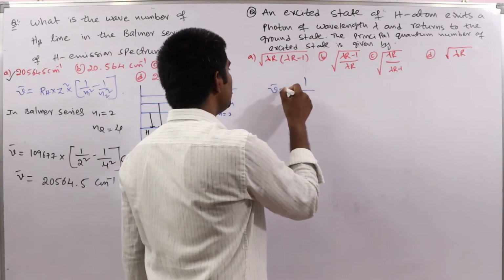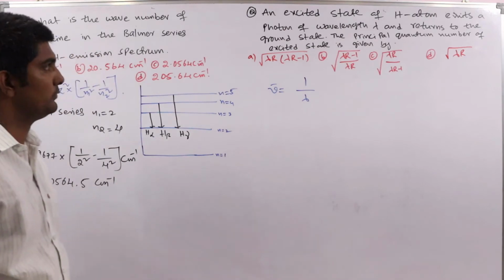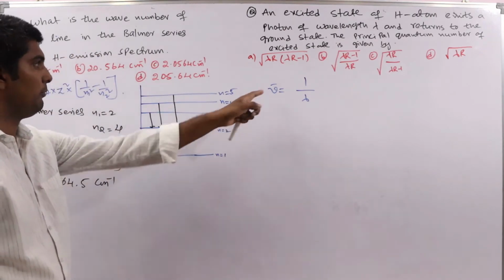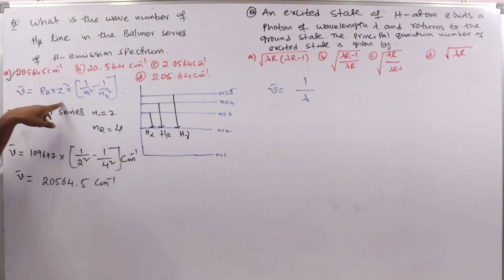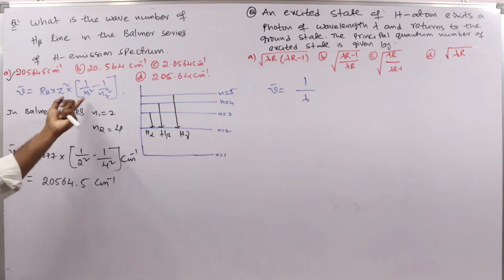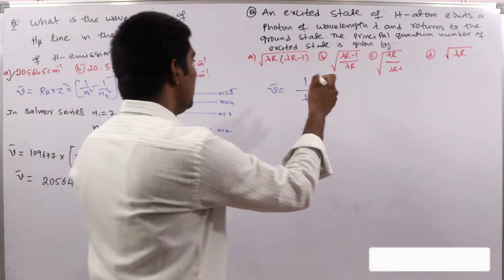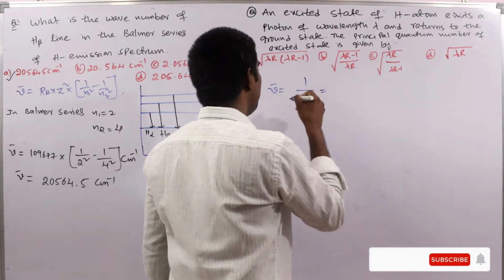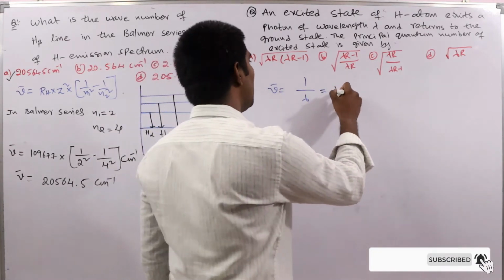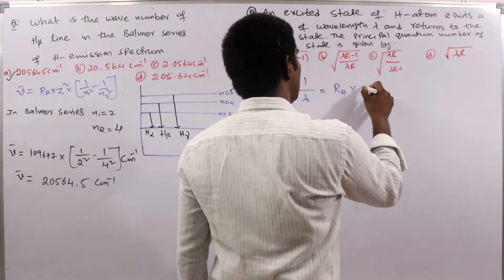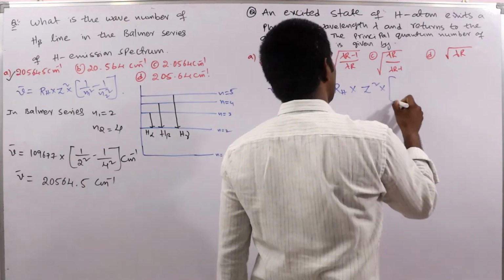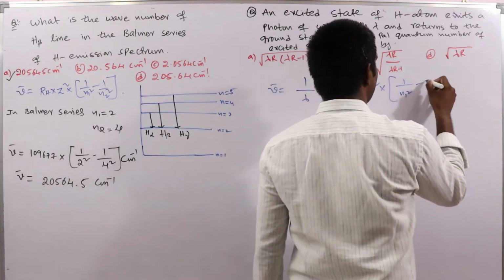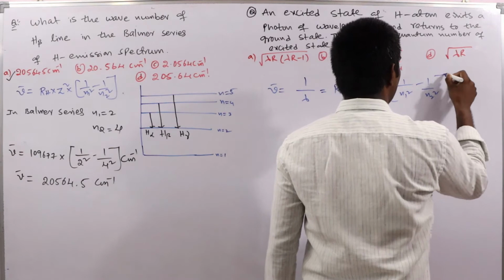See, nu bar is equal to 1 by lambda. Here already we have the formula for nu bar. Same relation for 1 by wavelength also, that is 1 by lambda equal to RH into Z square into 1 by N1 square minus 1 by N2 square.